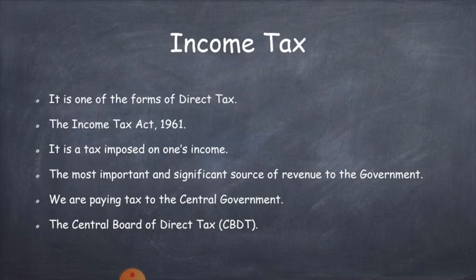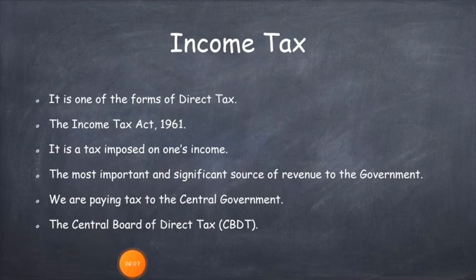So here everyone whose income exceeds the minimum limit. At present in India, the person whose income is more than 2,50,000 has to pay the tax. Here the person whose income is below 2,50,000 need not pay the tax. There is a tax slab, according to which they have to pay the tax. Let us discuss that tax slab in the next session.